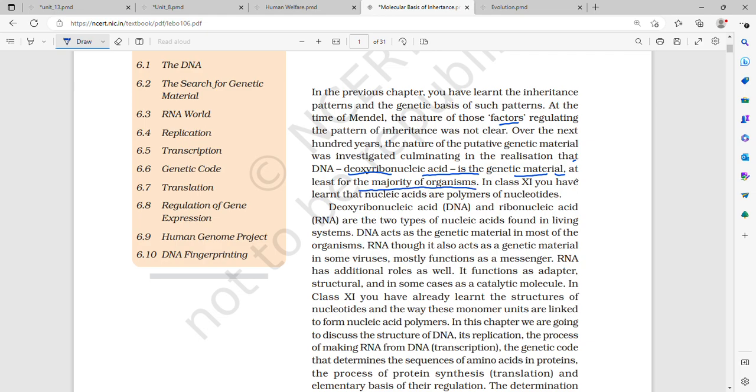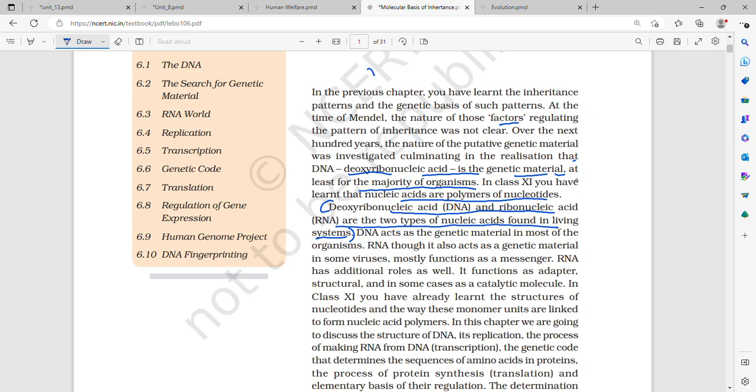In class 11, you have learned that nucleic acids are polymers of nucleotides. Deoxyribonucleic acid (DNA) and ribonucleic acid (RNA) are the two types of nucleic acid found in living systems. After Mendel described the factors, the genetic material was investigated, culminating in the realization that DNA is the genetic material for most organisms.